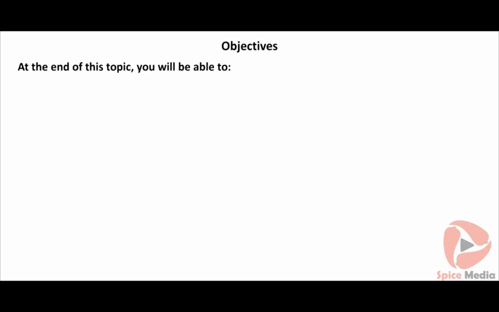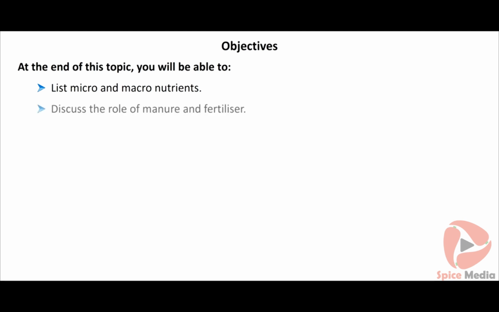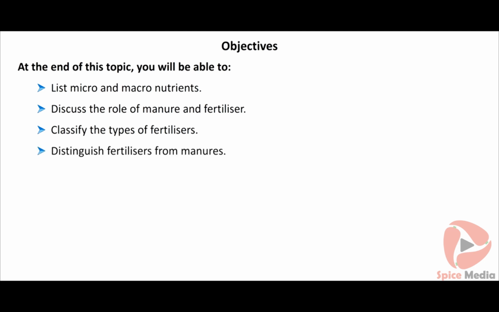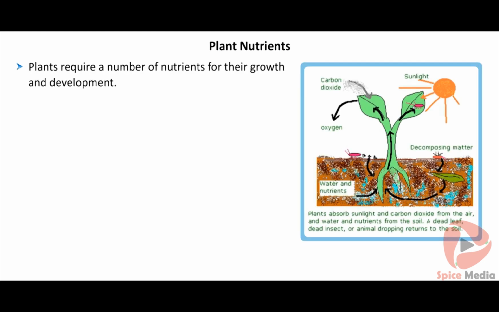At the end of this topic, you will be able to list micro and macronutrients, discuss the role of manure and fertilizer, classify the types of fertilizers, and distinguish fertilizers from manures. Plants require a number of nutrients for their growth and development. They get nutrients from air, water, and soil.